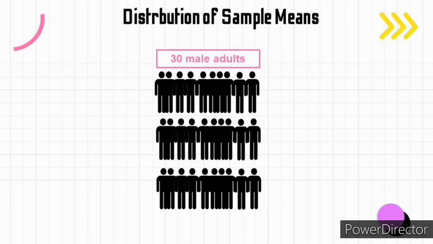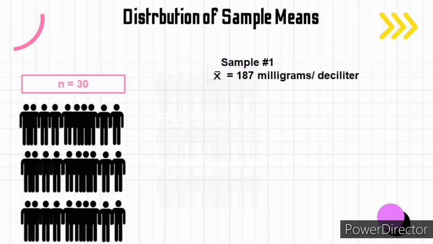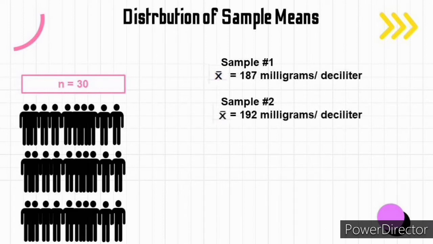Distribution of sample means. Suppose a researcher selects a sample of 30 adult males and finds the mean of the measure of the triglyceride levels for the sample subjects to be 187 milligrams per deciliter. Then suppose a second sample is selected, and the mean of that sample is found to be 192 milligrams per deciliter.